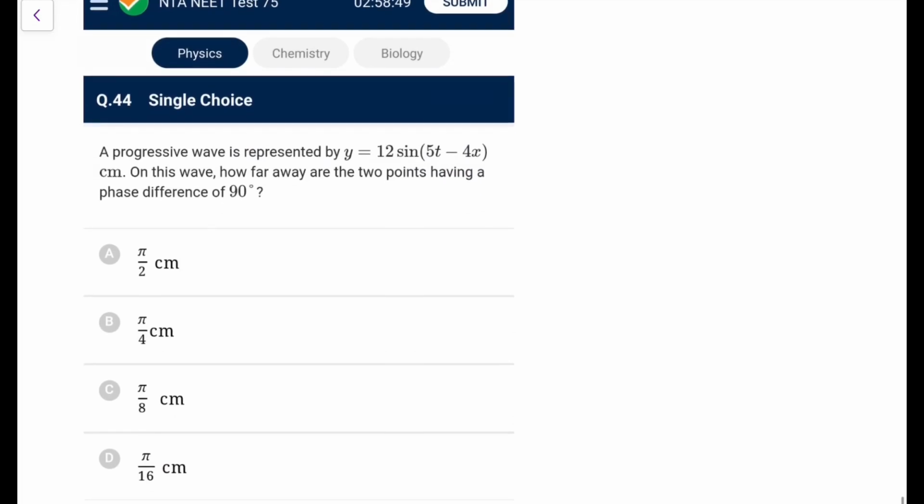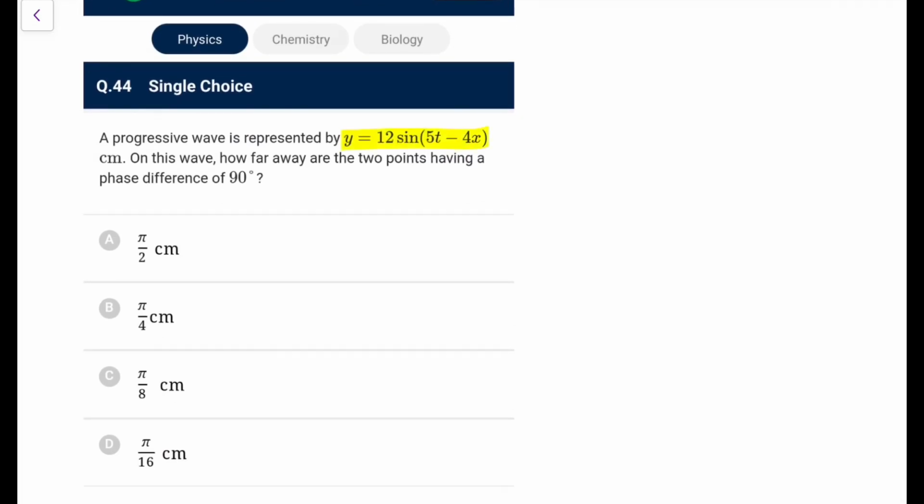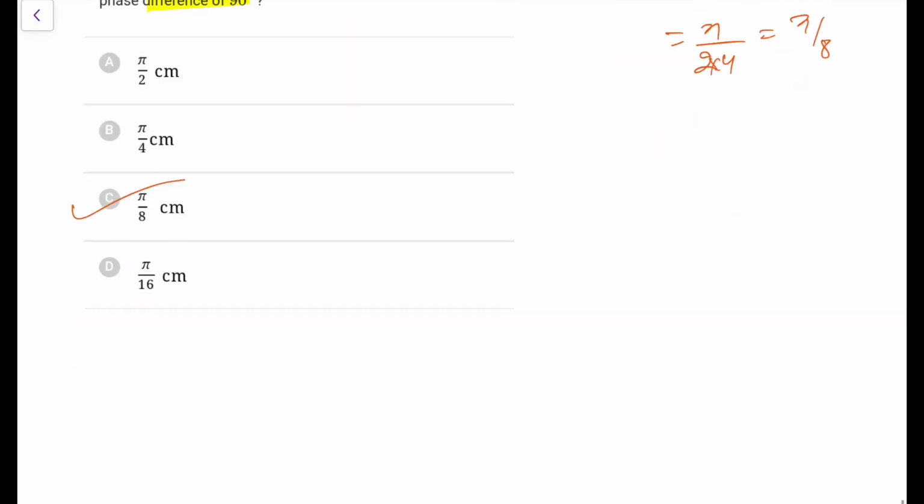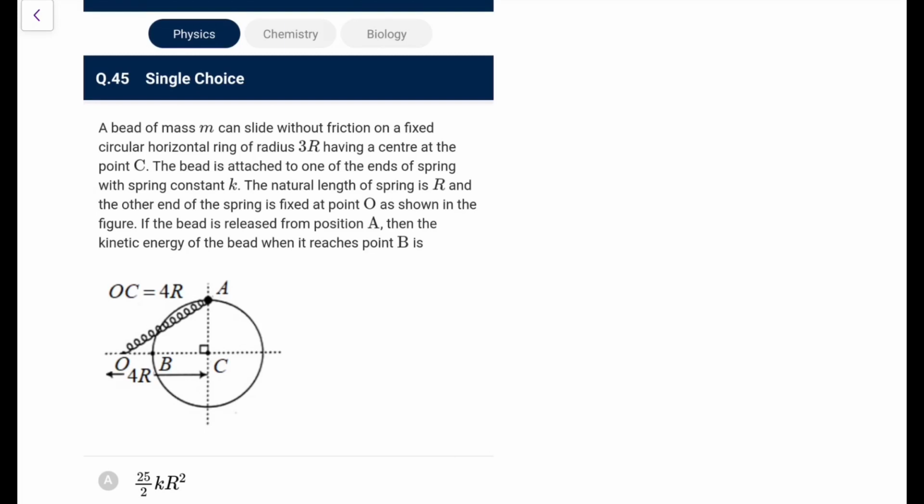Now the last two, 44th. A progressive wave is this. How far are the 2 points having a phase difference of 90? So for the distance we have the phase difference as k delta x equals to pi by 2. So delta x would be pi by 2 upon k, and going by the logic, k here is 4. So pi by 2 into 4, that is pi by 8. So it is pi by 8 centimeter you will have. Go for option C. Next.